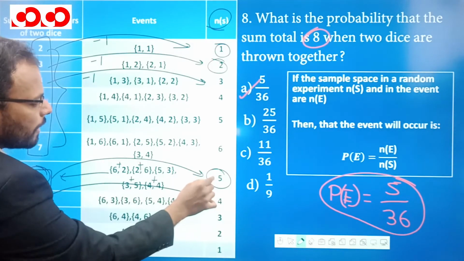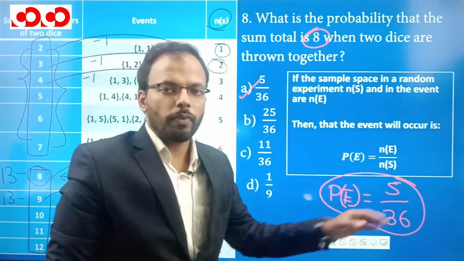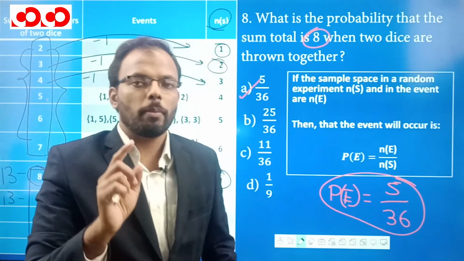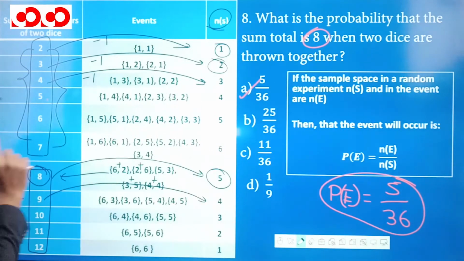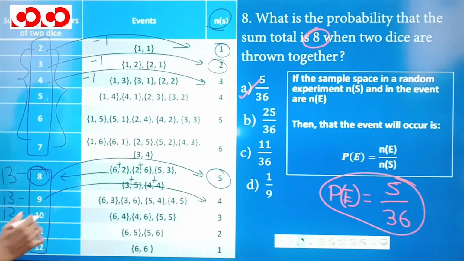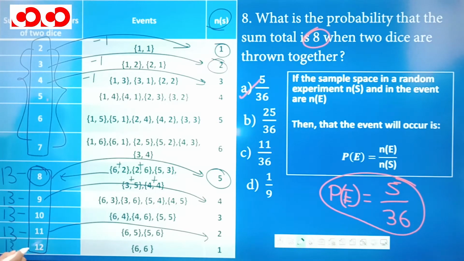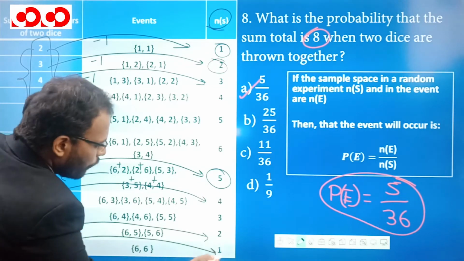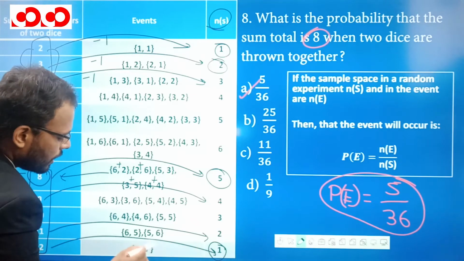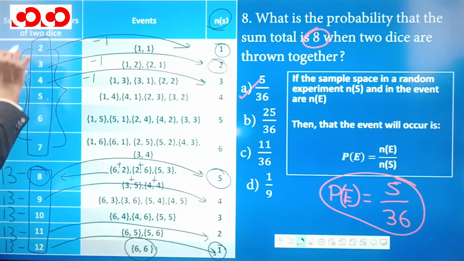And how to remember this number, that out of 36, 5 cases are there? For that, you should remember this number 13, and 13 minus 8, you will get 5 cases here. 13 minus 9, you will get 4 cases, and 13 minus 10, you will get 3 cases. 13 minus 11, you will get 2 cases, and 13 minus 12, there is only one case possible. What is that one case? This is the 6. So this is the trick to remember.